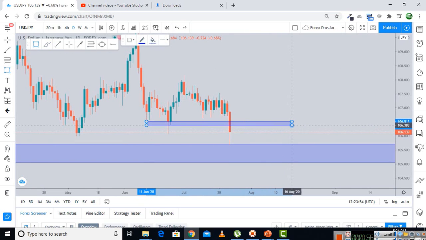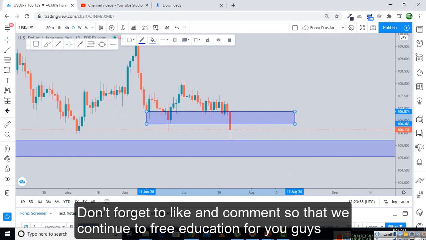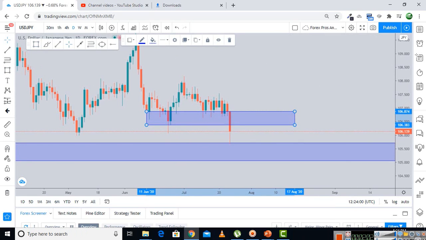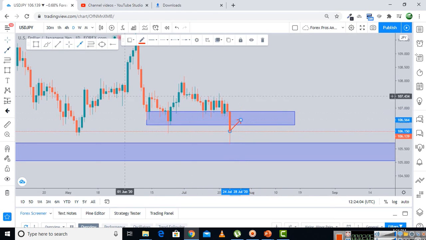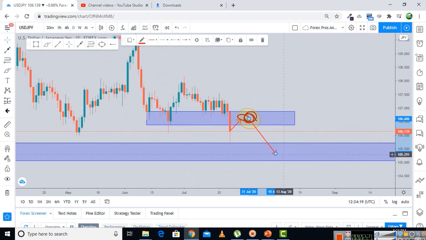So first of all, if we consider this whole area as a structure resistance for the upcoming week, what will we do? We will wait for the market to retest the structure resistance, and inside of this zone we will monitor the price action of the market on the 4-hour chart. And if we find the market changing its momentum, shifting its momentum towards the downside, we can have a good shorting opportunity with our target being at this point.